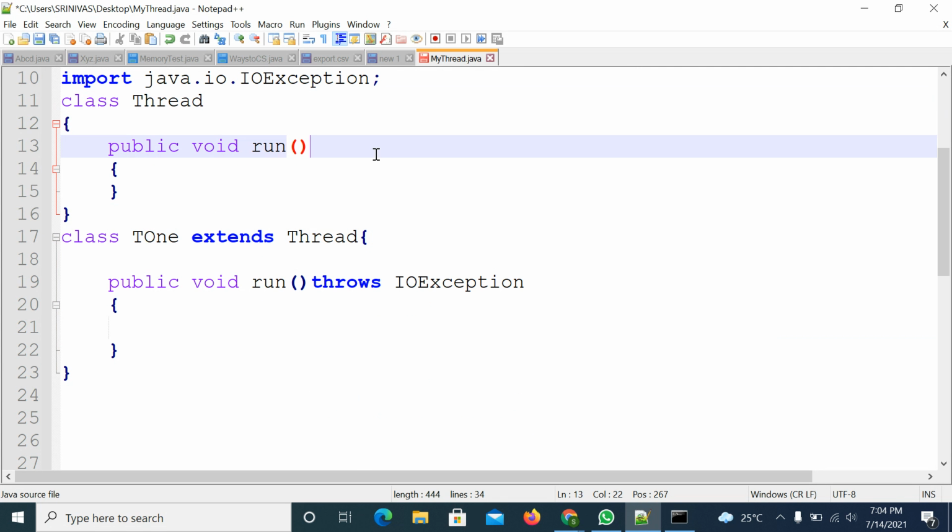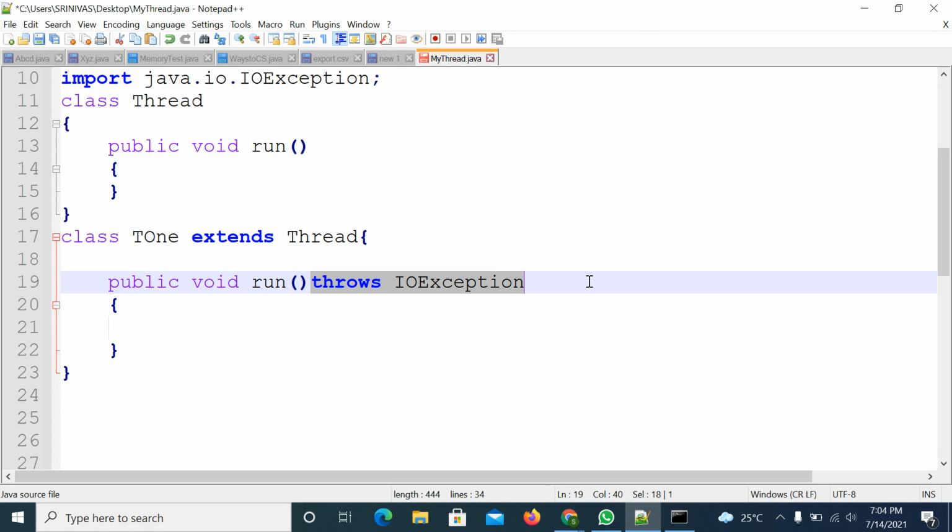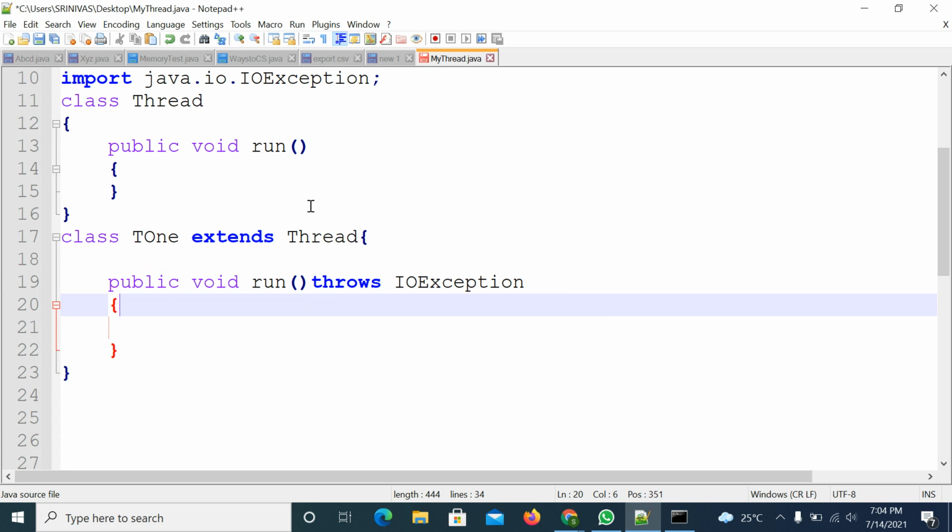Right. So if the Thread class method is not throwing any exception, then while overriding, how can you throw it? That is invalid, right. That's why while using the sleep method you are not supposed to use the throws keyword as part of the run method. You can handle it by using try-catch blocks, right. So next method,